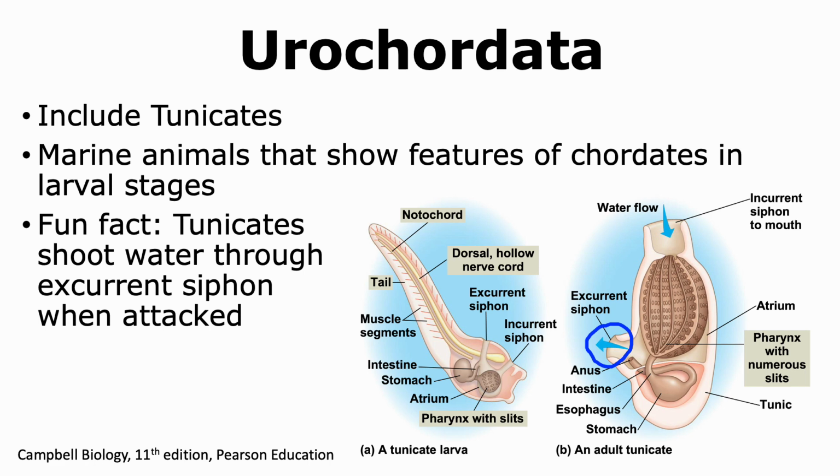A fun fact about tunicates is that whenever they feel attacked or threatened, they will shoot water through the siphon called the excurrent siphon, and hence they're also called sea squirts.